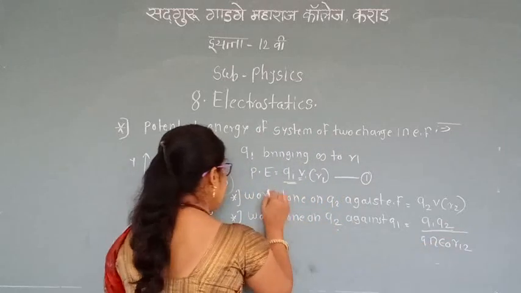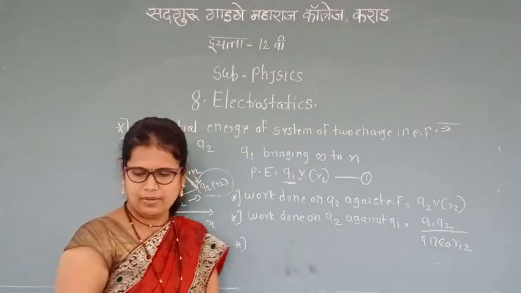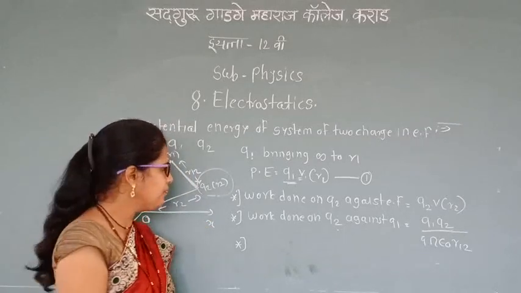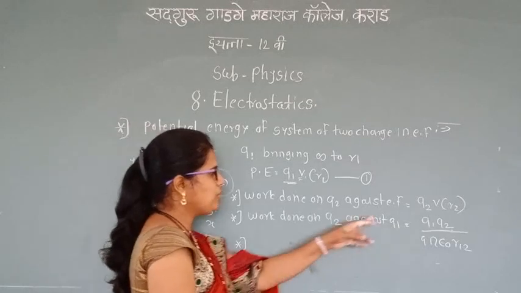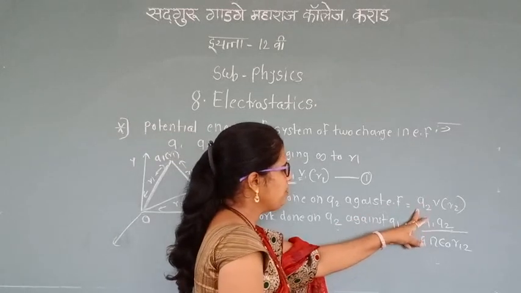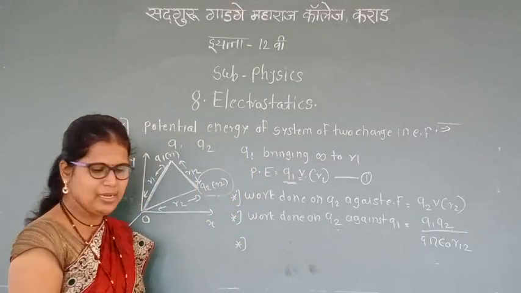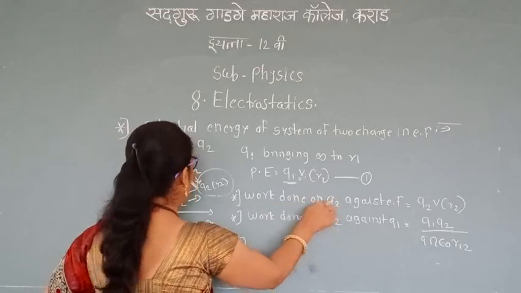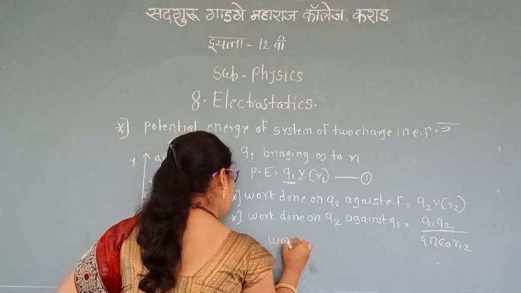Combined, we can write this equation by using the principle of superposition, adding these two terms. The work done bringing Q2 to R2, the total work done,